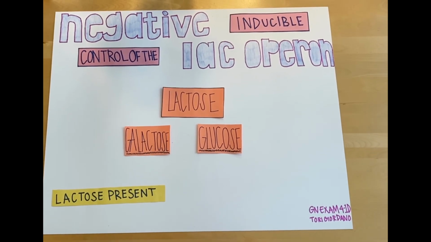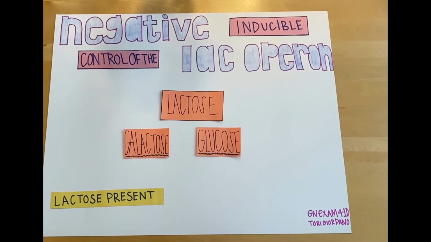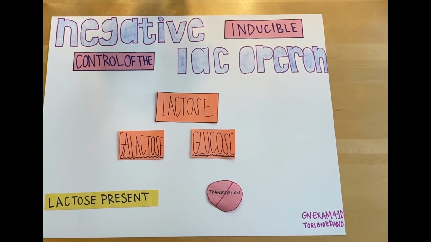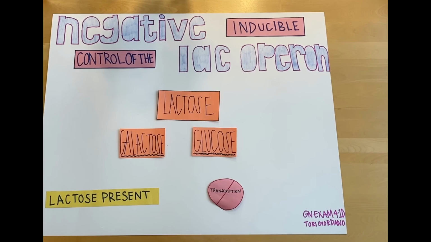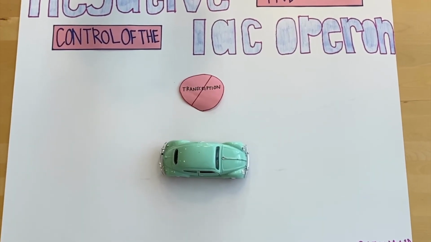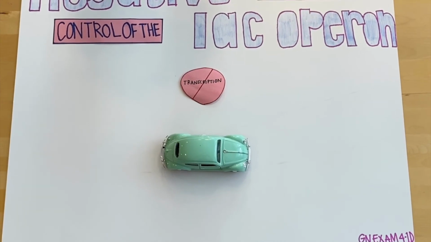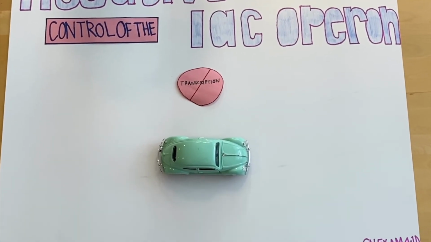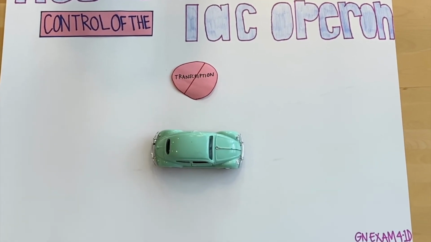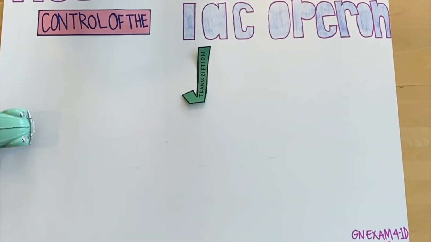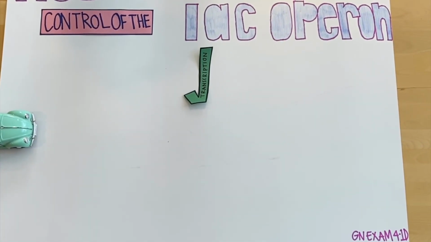The lac operon is a negative inducible control, meaning the DNA binding protein is a repressor and prevents transcription when bound. However, when a small molecule known as the effector is present, it induces transcription. Let's think of negative inducible control like driving a car. When the repressor is bound to the DNA, we are pushing the brakes, so transcription is off and the car will not move. When the effector is present, though, the repressor doesn't bind, so transcription is on, kind of like taking our foot off the brake so the car can move.